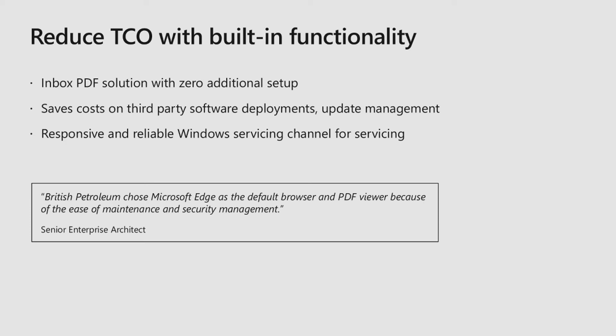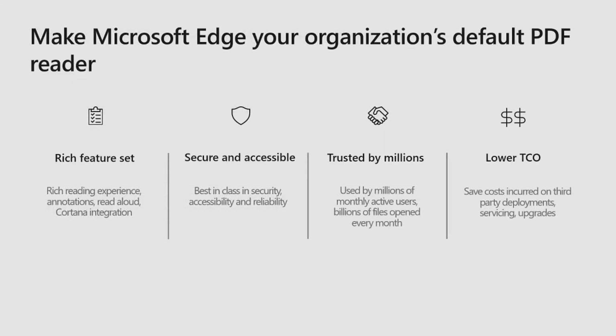Lastly, I want to summarize with a call to action to all of you: give Microsoft Edge a try as a PDF reader with all the functionality that we showed. Evaluate it as a default PDF reading application in your organization, set it as the default application, and save a bunch of cost and hassle of managing third-party applications.